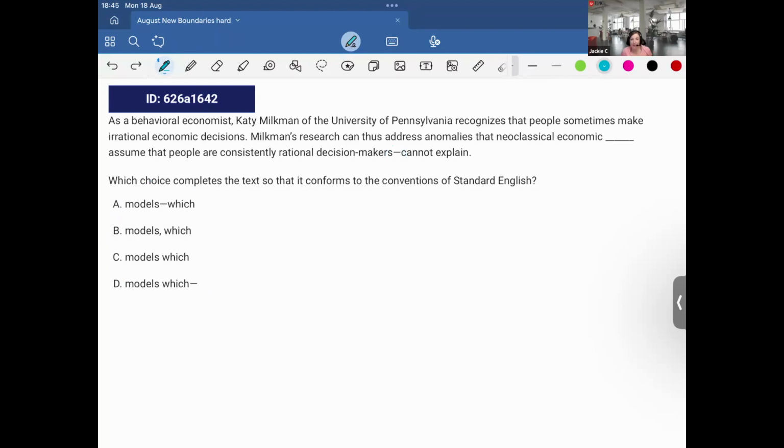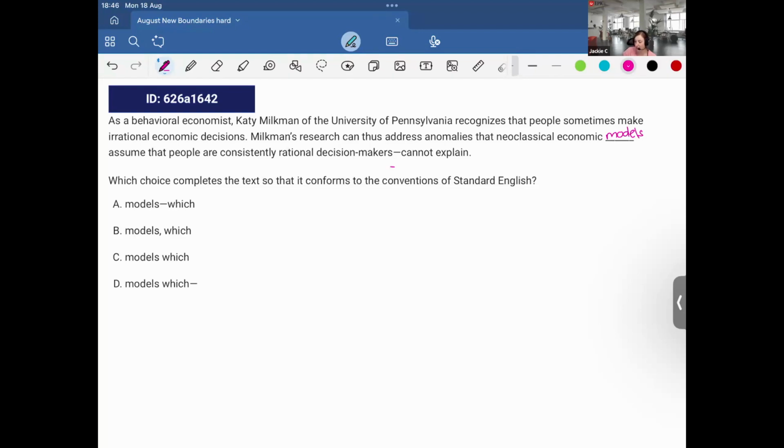Probably dashes. Okay, so let's see. As a behavioral economist, Katie Milkman of the University of Pennsylvania recognizes that people sometimes make irrational economic decisions. Yes, Milkman's research can thus address anomalies that neoclassical economic models assume that people are consistently measured cannot explain.